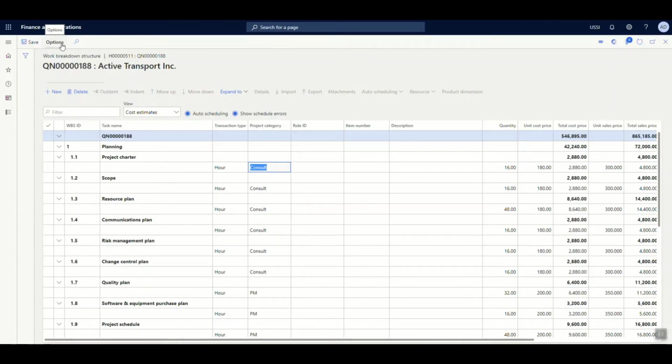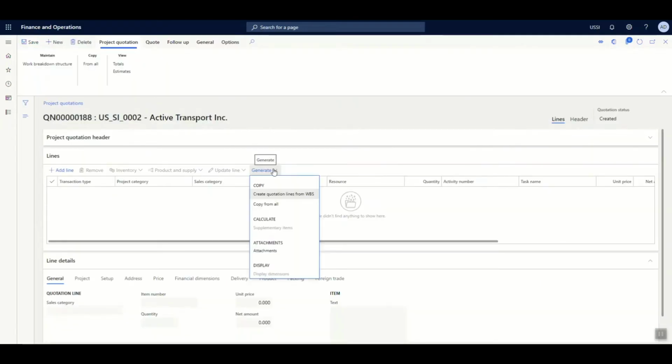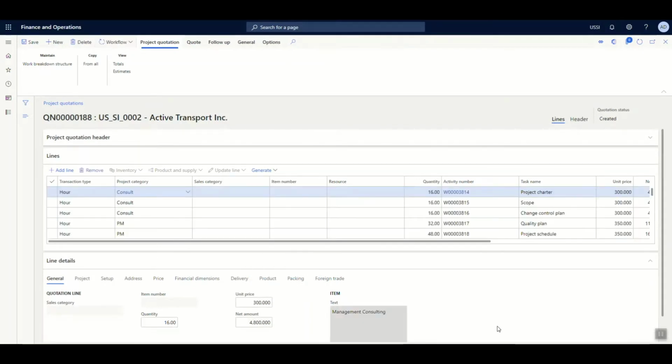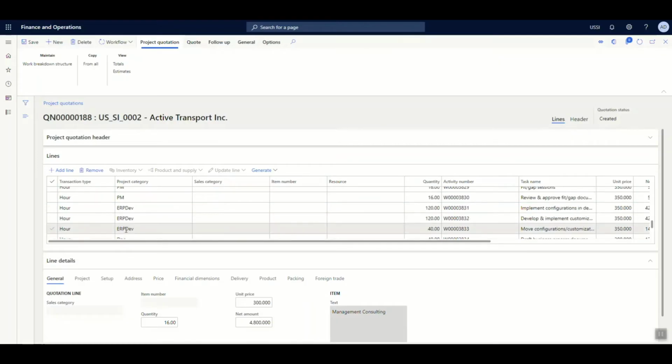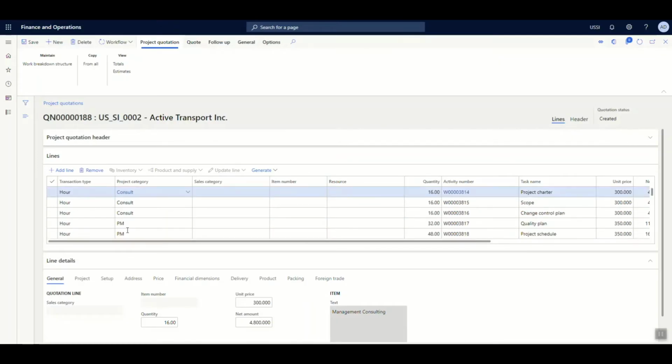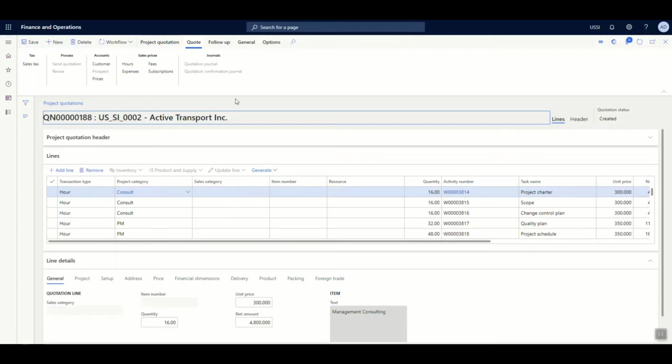Once the schedule and costing has been defined, all you need to do is save. Now going back to the project quotation, all I need to do is go to generate and then say create quotation lines from work breakdown structure. As you can see, after generating the lines from the work breakdown structure, it has brought the lines in terms of hours, items and expenses as it is into the project quotation. Once the project quotation lines have been created, the next step is to basically send this quotation to the customer.